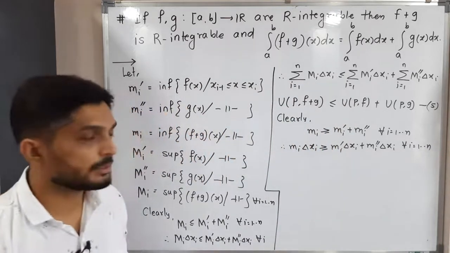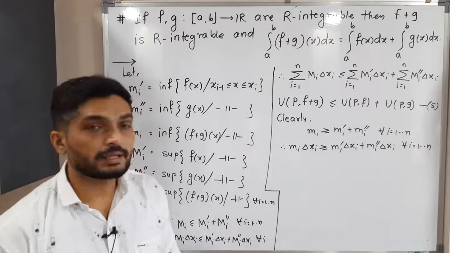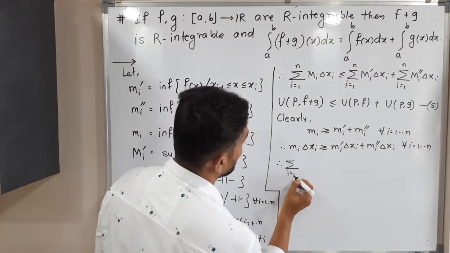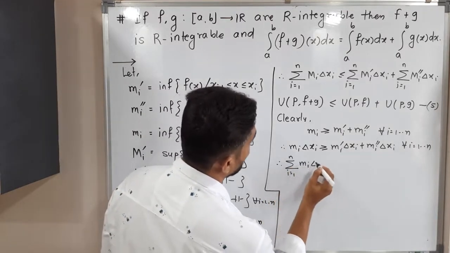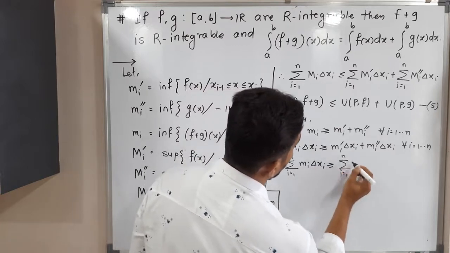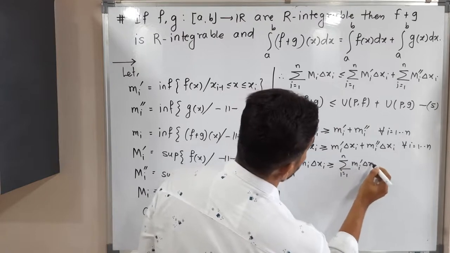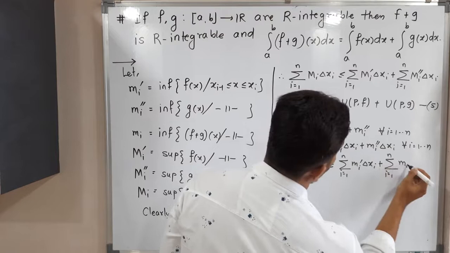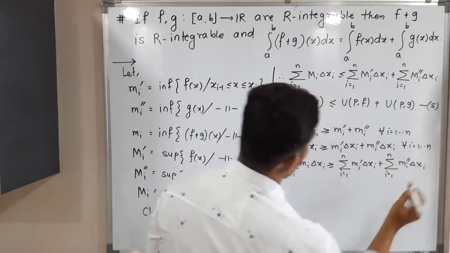Okay. So the same type of thing we are going to do. We will take summation of both sides. Therefore, summation i running from 1 to n, small mi delta xi is greater than or equal to summation i running from 1 to n, small mi dash delta xi plus summation i running from 1 to n, small mi double dash delta xi.